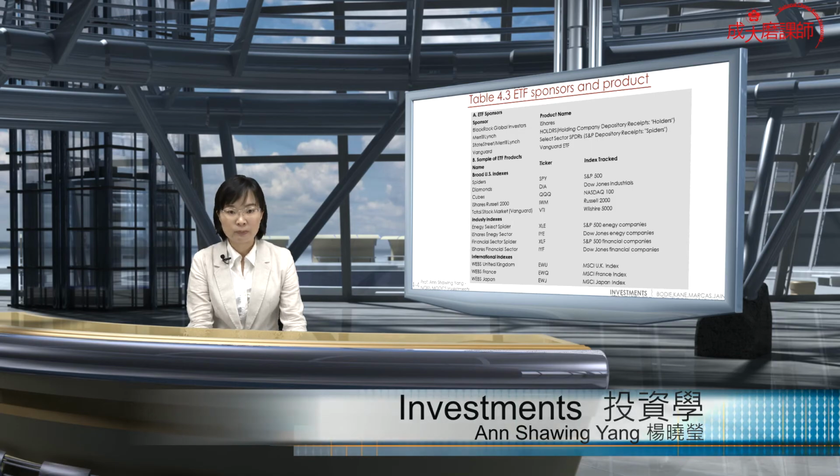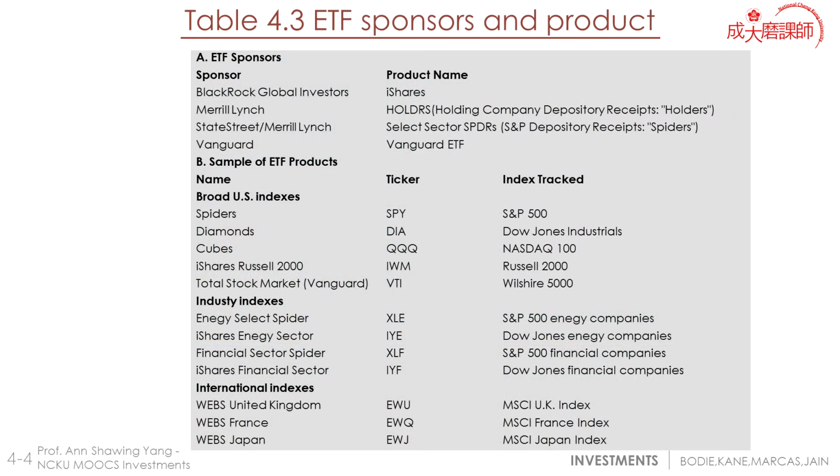A few products for us to take a look. We have the sponsors, Merrill Lynch, Vanguard, State Street, with different product names like Vanguard ETF, BlackRock Global Investor, and iShares. Merrill Lynch has the HOLDRS, which stands for Holding Company Depositary Receipts, abbreviated as HOLDRS for short. State Street has the Select Sector SPDR, the S&P 500 Depositary Receipt, called SPDRs for short.